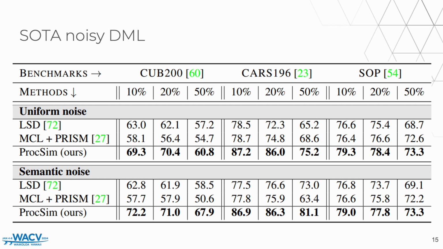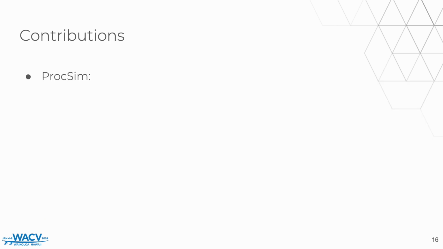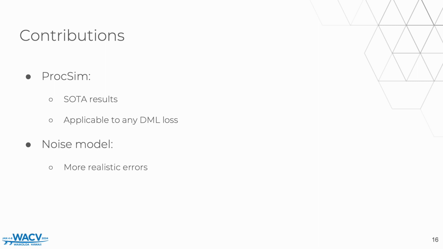In this paper, we propose two major contributions. On the one hand, we introduce ProCSim, which achieves state-of-the-art results and is a novel framework for robust visual similarity learning usable on top of any general purpose DML loss to improve the performance on noisy datasets. The only requirement is that the DML loss has to be sum-structured, so that the loss term for each sample can be independently scaled by the confidence. On the other hand, we also introduced a noise model that yields more realistic errors. These labeling errors are harder to spot, and the results obtained on the datasets corrupted with them better reflect the real robustness to semantic errors.